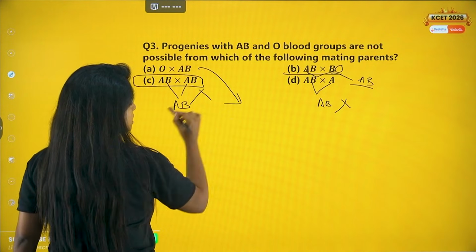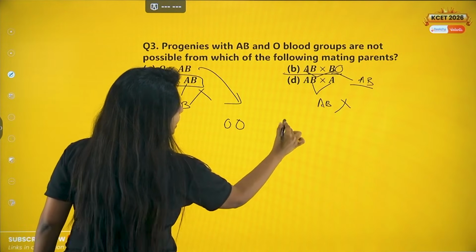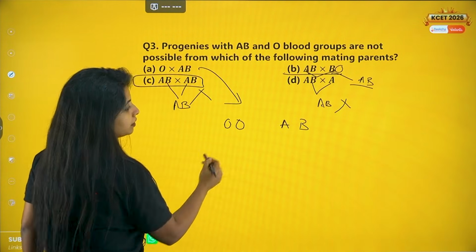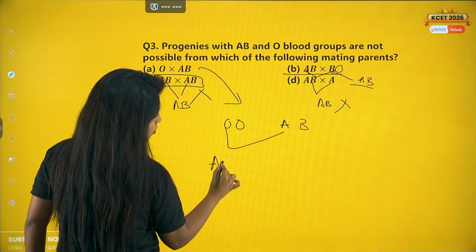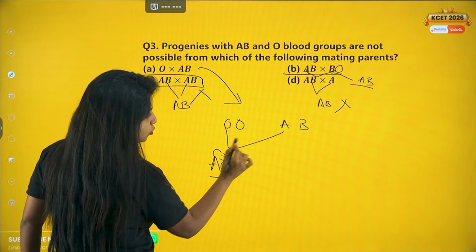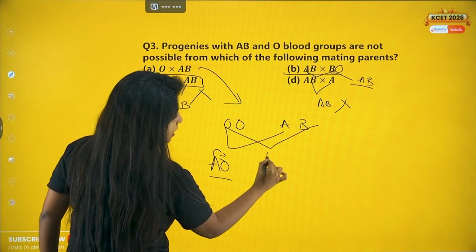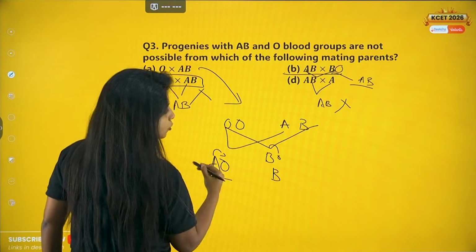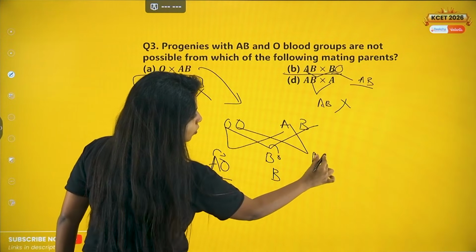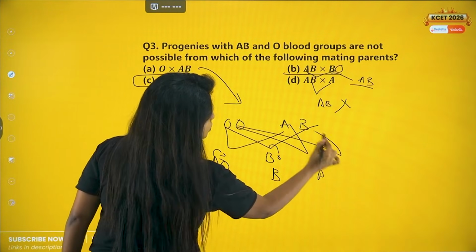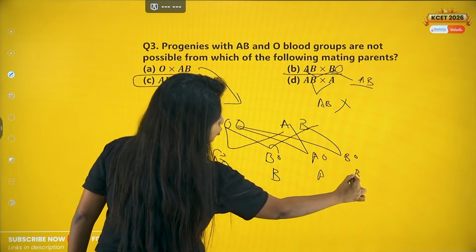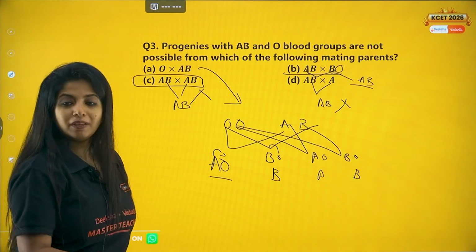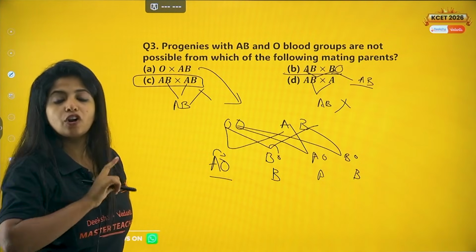I am left with this, O and AB. Over here, if I cross, it is AO. That means A blood group is there. If I cross this with this, again BO, that means B blood group is there. Again this with this, AO, A blood group is there. Again this with this, BO, B blood group is there. So only A or B will be there, not A, B, or O also.